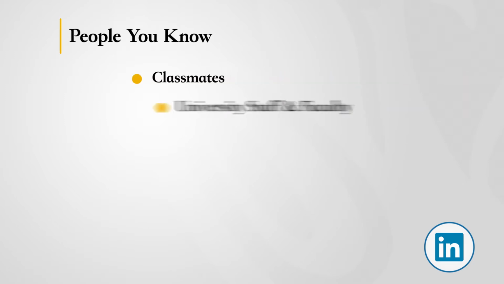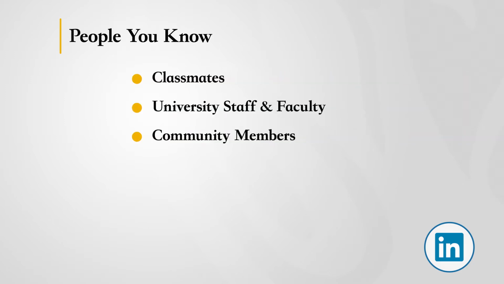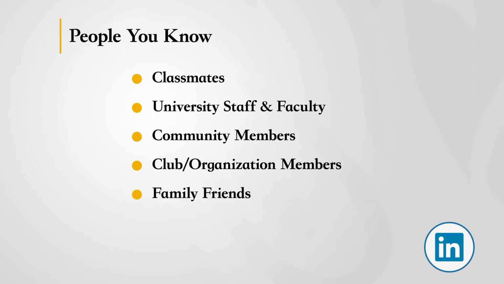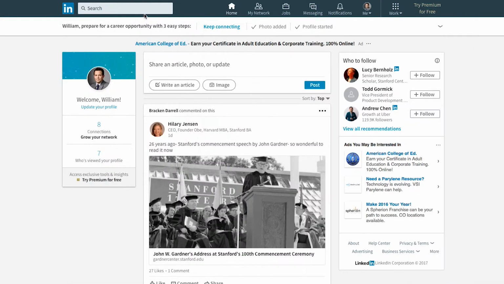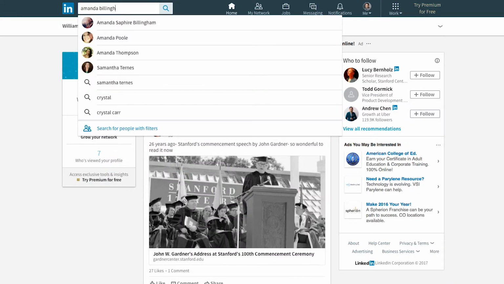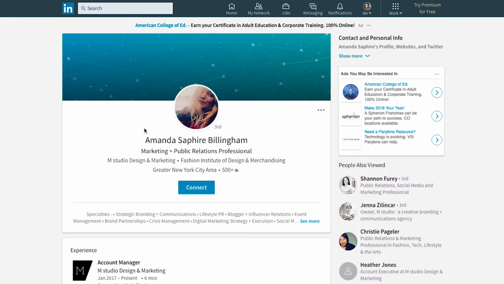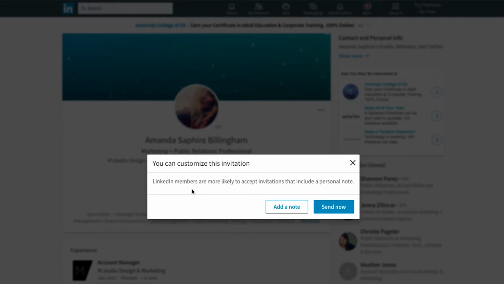First, start with the people you know. Think of classmates, university staff and faculty, community members, fellow club or organization members, and family friends. The one thing they should all have in common is an interest in your professional development. To find folks you know, type their name directly into the search bar and click on their profile. When you click the Connect button, LinkedIn prompts you to personalize the note and encourages you to do so.